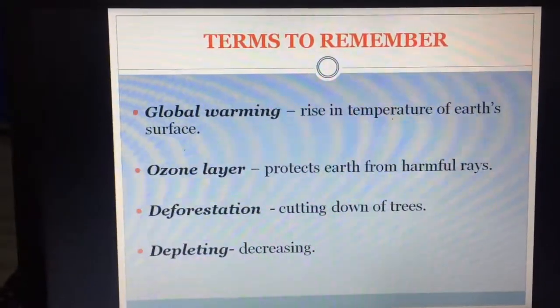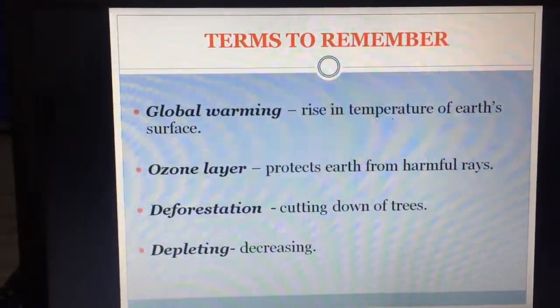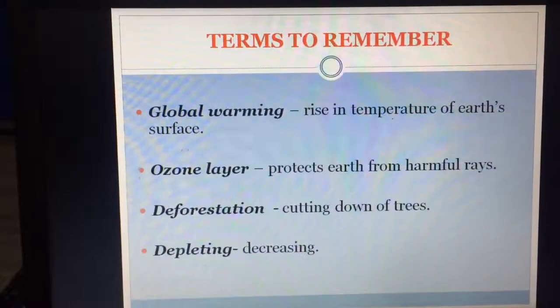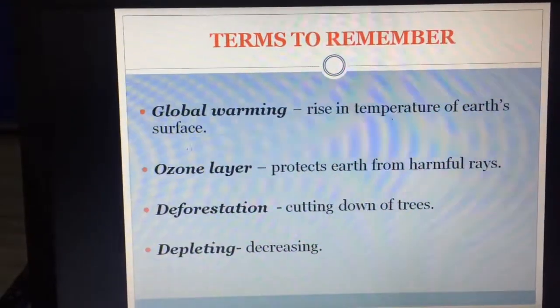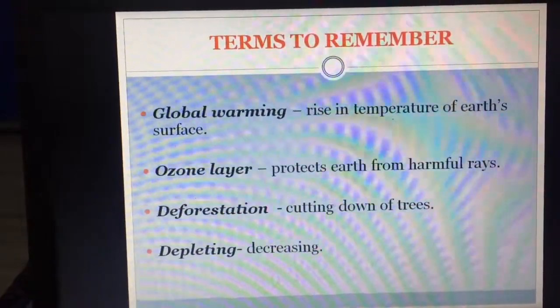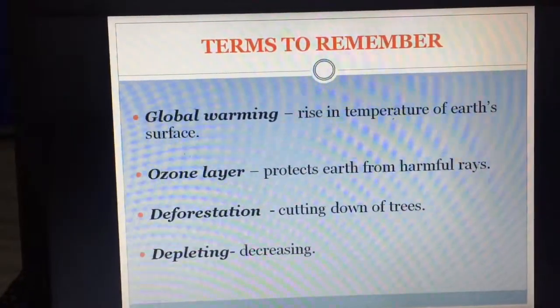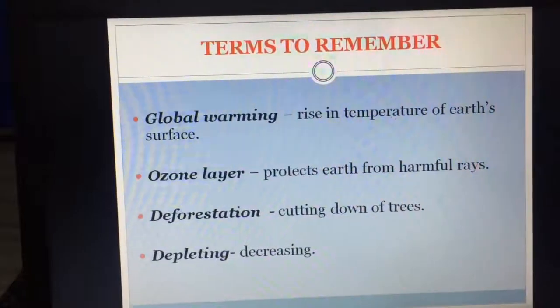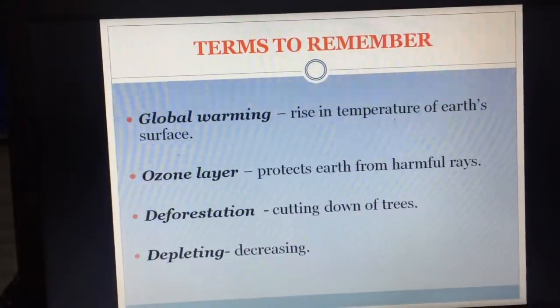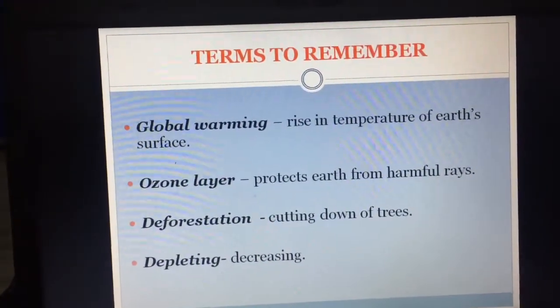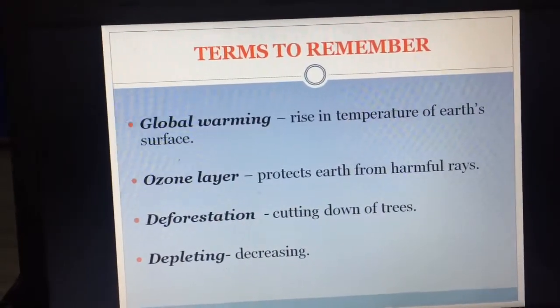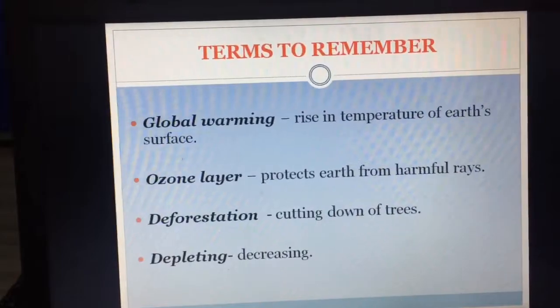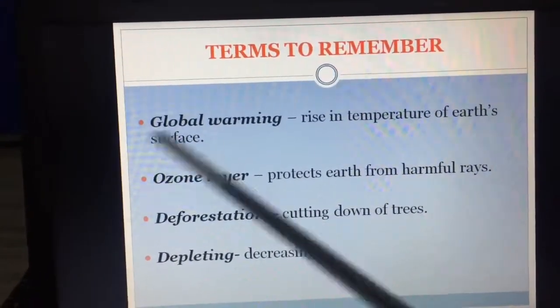Next is the ozone layer. The ozone layer is a layer present in the atmosphere which protects our earth from harmful rays. If the sun rays fall directly on earth, they will create diseases, certain kinds of skin diseases. So in order to protect from the harmful rays of the sun, there is a layer in the atmosphere called the ozone layer.